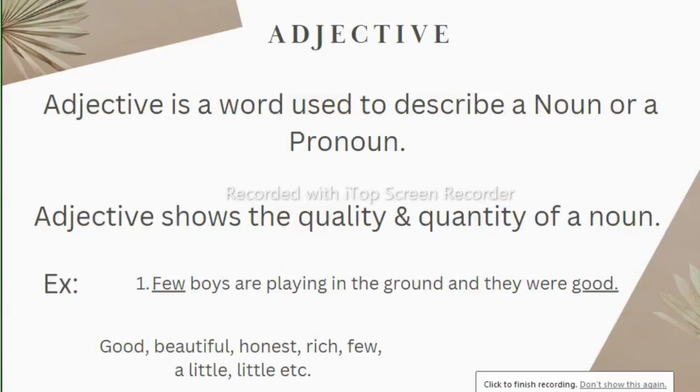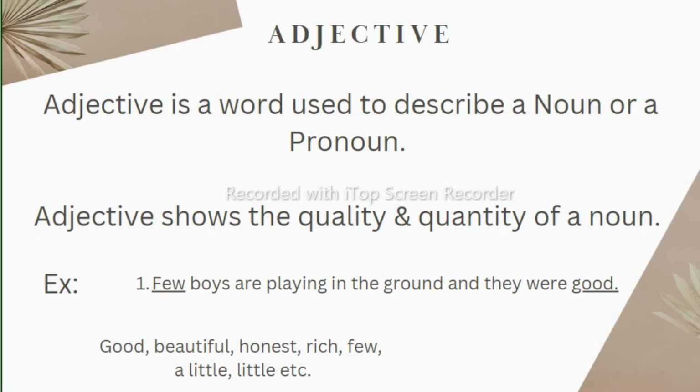See another part of speech, that is adjective. An adjective is a word used to describe a noun or pronoun, meaning it adds something to a noun or pronoun. And what does it add? An adjective shows the quality and quantity of a noun. Let's take one example. Few boys are playing in the ground and they were good.